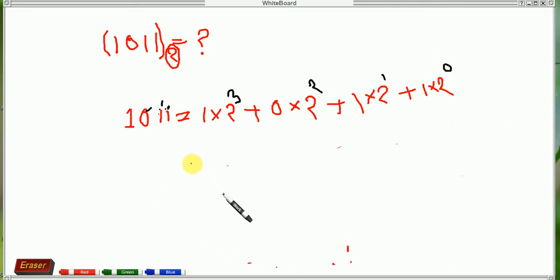After counting this, 1 into 2, 2 into 2, 2 into 3, that means 8, because 2 into 2 is 4, 4 into 2 is 8. So you should write 8, plus 0 into 2. 8 into 1 is definitely 8.